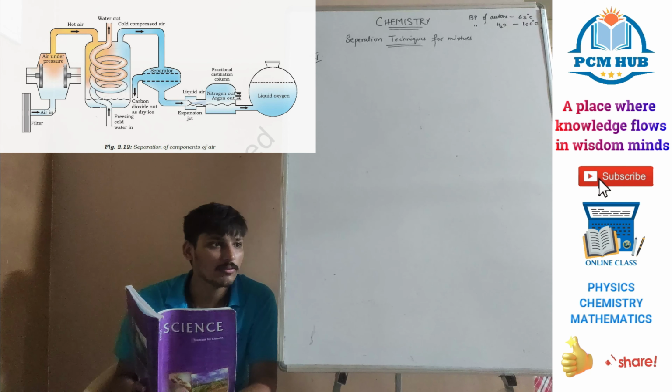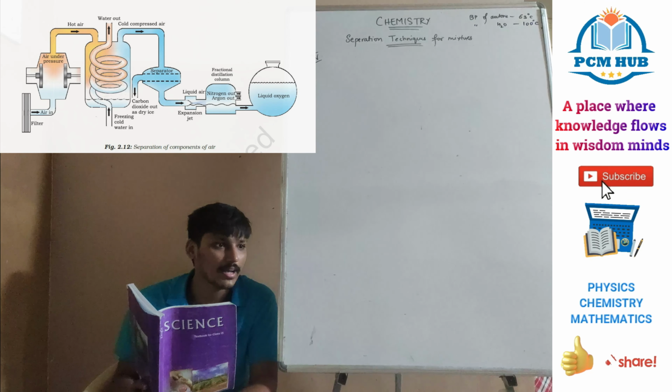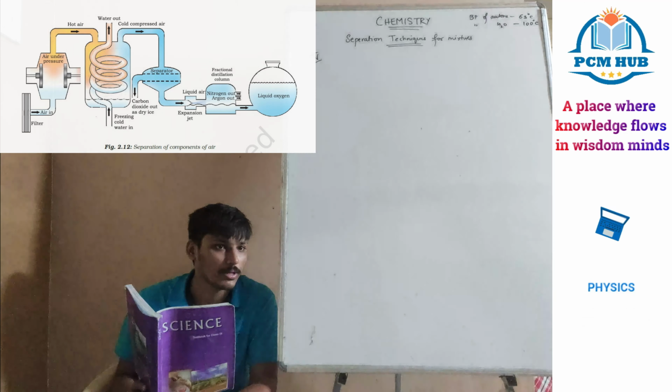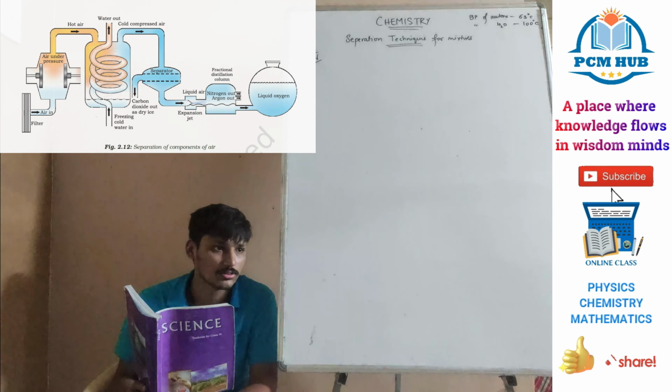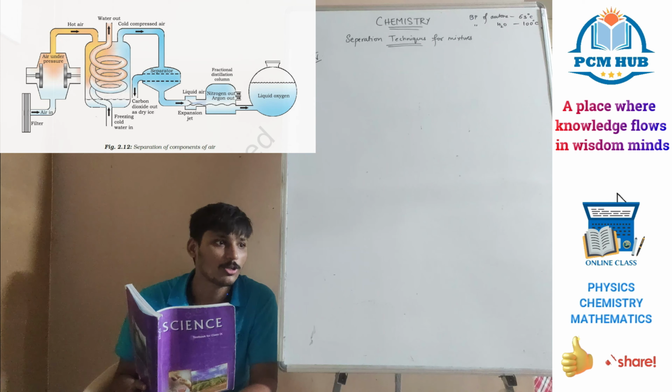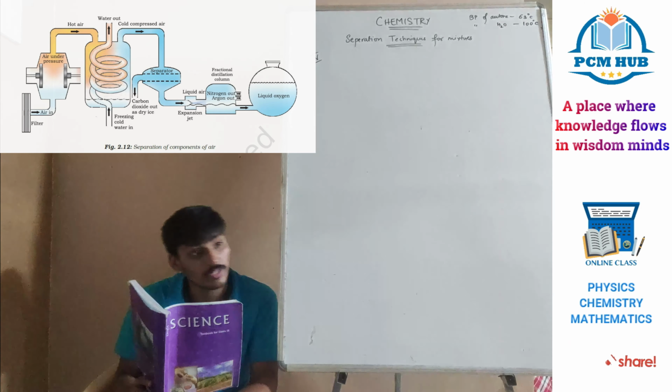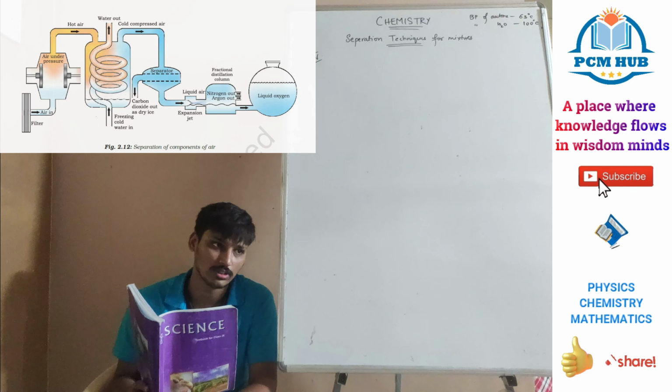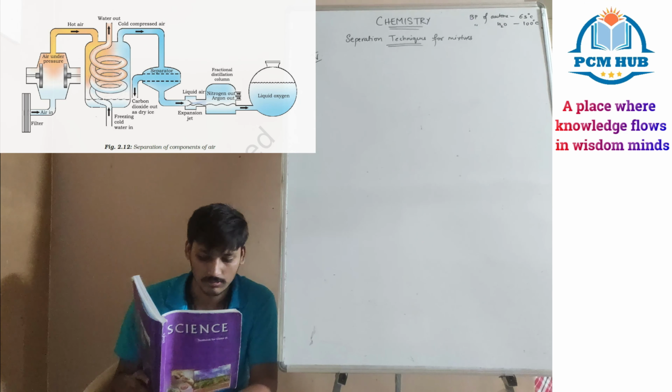It will help in the life of the tire. The tire's life will be increased because it has a cooling property, and even at high pressure it will stay cool. That's why we are using liquid nitrogen.